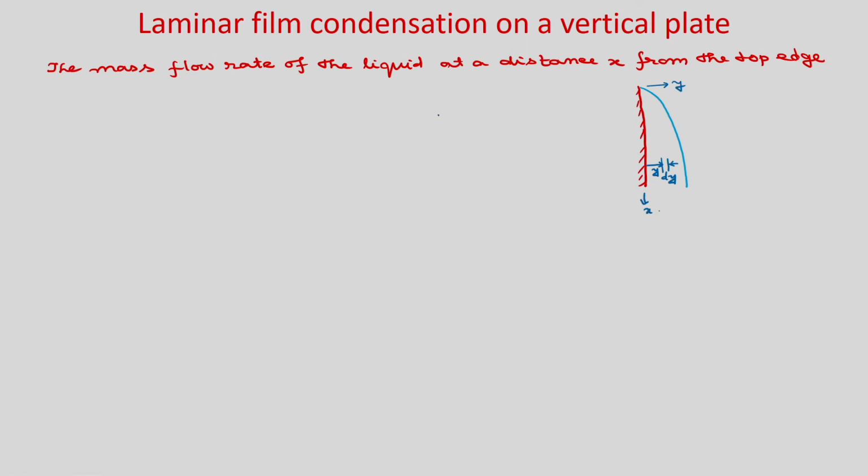Okay. So, what will be your area? dA will be dy into 1. Okay. 1 is your unit width. Okay. So, now if you want to calculate the mass flow rate, so m dot, you know that you integrate from 0 to delta. So, this is your film thickness delta. So, 0 to delta rho L u dA. Okay.